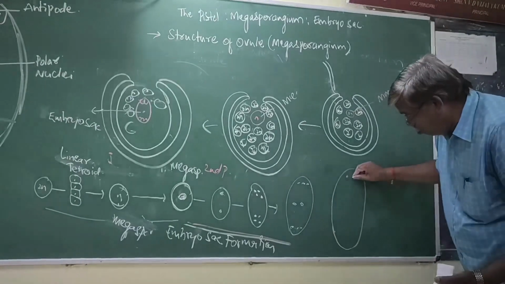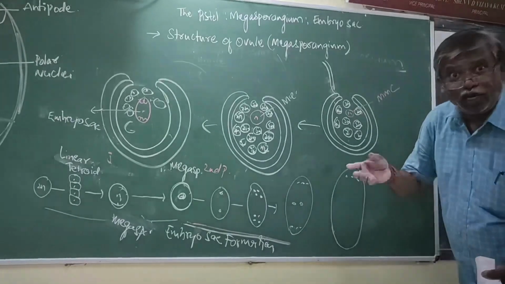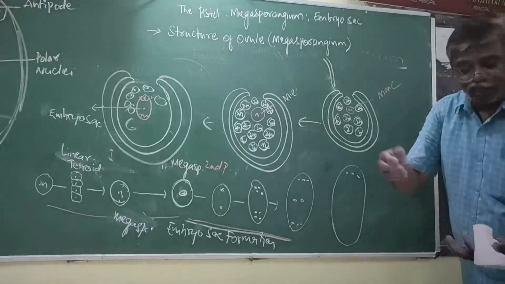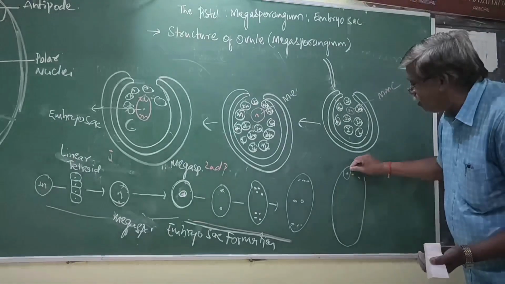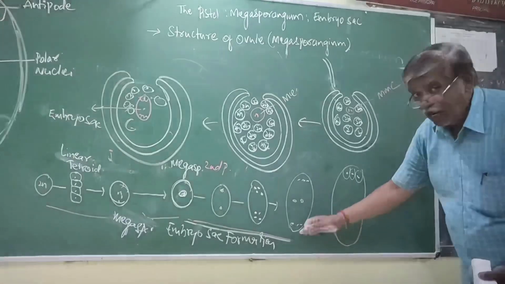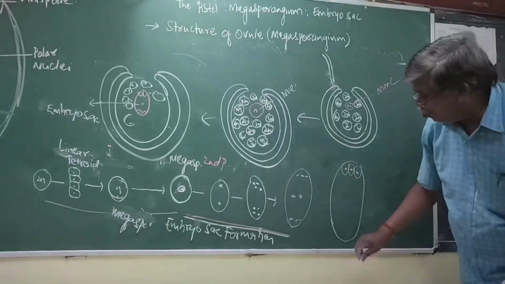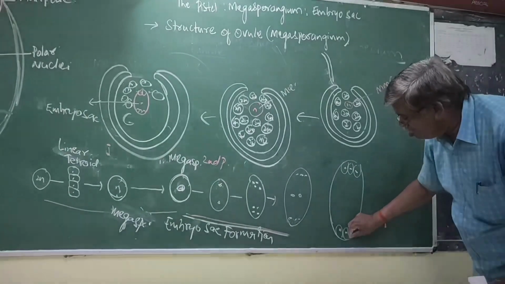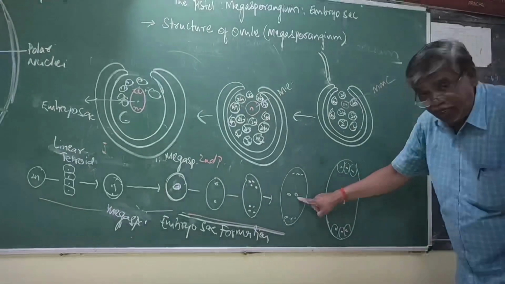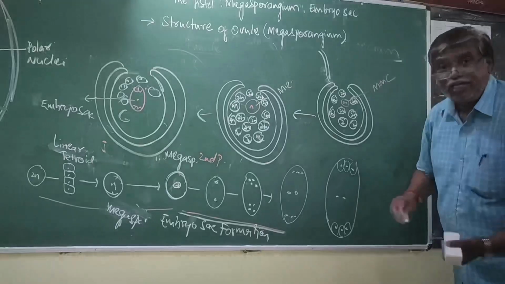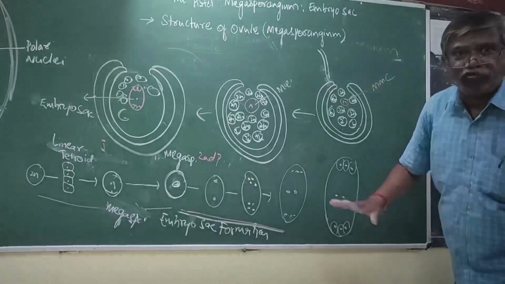The nuclei which are present in the poles, how many? 3. They become cells. These are the 3 cells. Again, another 3 are present at the other pole. They also become cells. The 2 nuclei present in the center remain as they are, without forming a cell.